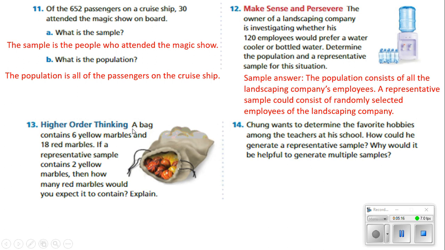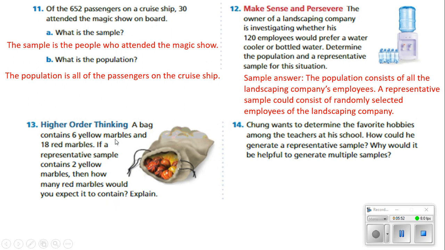Number 13, higher order thinking. A bag contains 6 yellow marbles and 18 red marbles. If a representative sample contains 2 yellow marbles, then how many red marbles would you expect it to contain? Well, it says the bag contains 6 yellow marbles and 18 red marbles. Now, if a representative sample contains 2 yellow marbles, then how many red marbles would you expect it to contain?